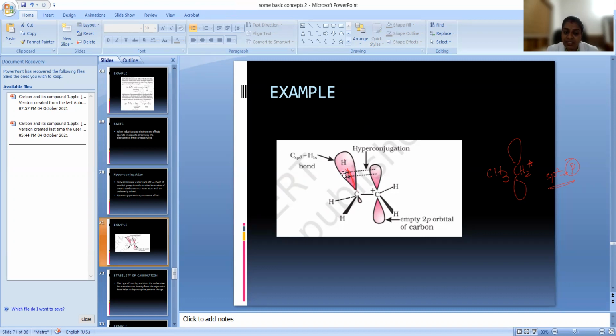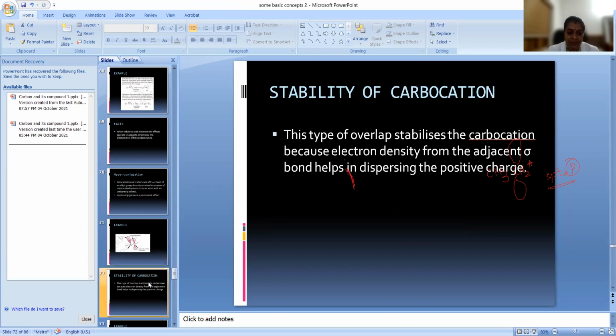This is the delocalization of sigma electron. This sigma electron is delocalizing and going to the empty p orbital on this carbon atom.